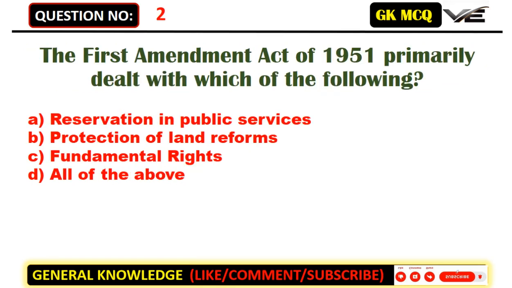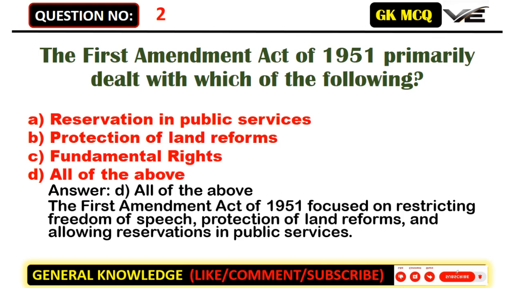The First Amendment Act of 1951 primarily dealt with which of the following? A. Reservation in public services. B. Protection of land reforms. C. Fundamental rights. D. All of the above. Answer: D. All of the above. The First Amendment Act of 1951 focused on restricting freedom of speech, protection of land reforms, and allowing reservations in